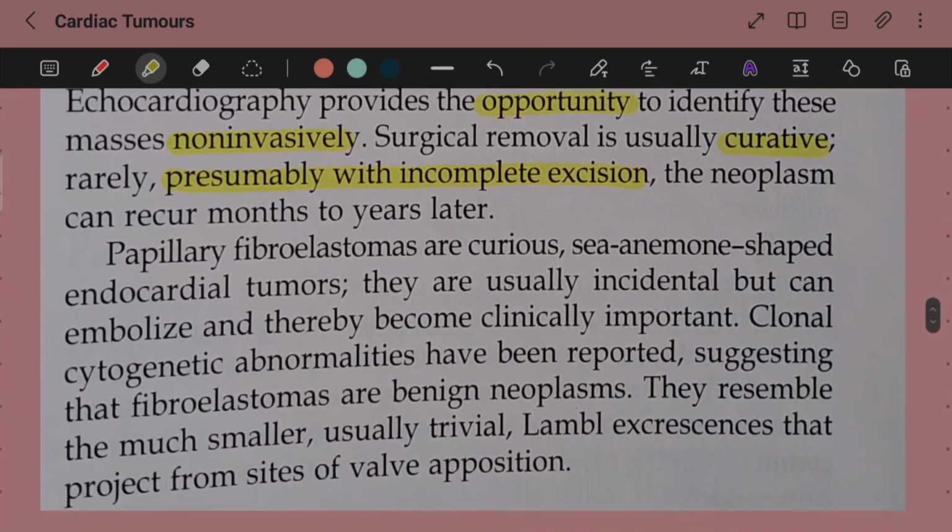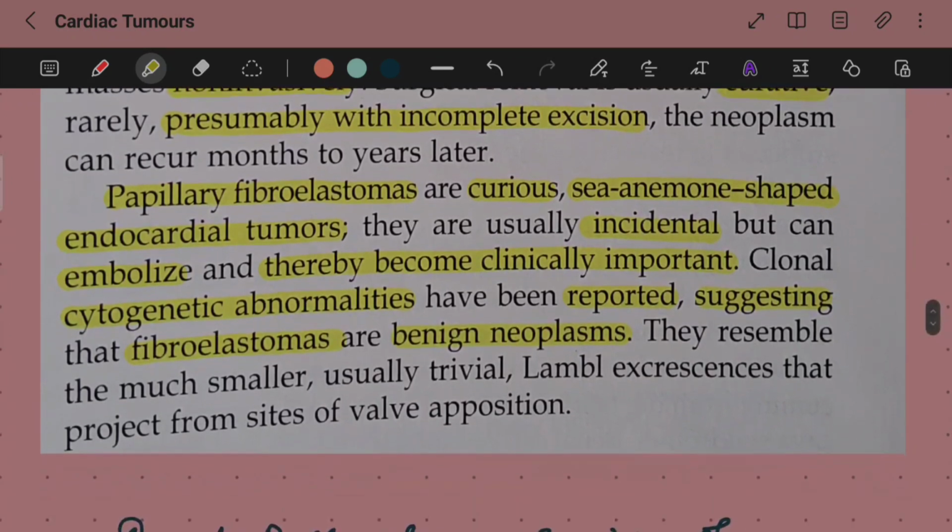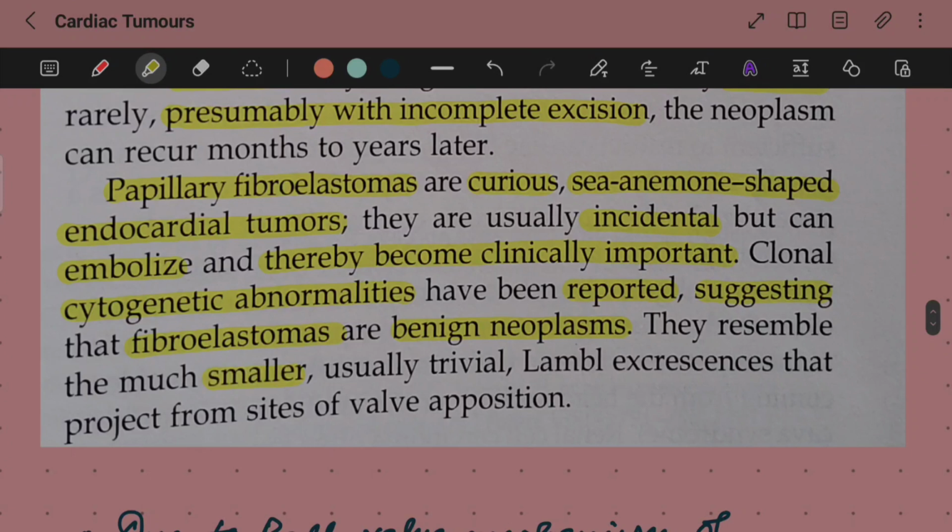Now, papillary fibroelastomas are curious sea anemone shaped endocardial tumors. They are usually incidental but can embolize and thereby become clinically important. Clonal cytogenetic abnormalities have been reported, suggesting that fibroelastomas are benign neoplasms. They resemble the much smaller, usually trivial Lambl excrescences that project from the sites of valve apposition.